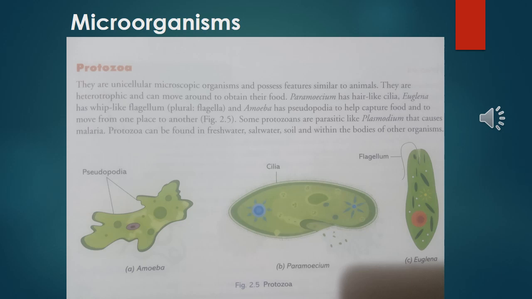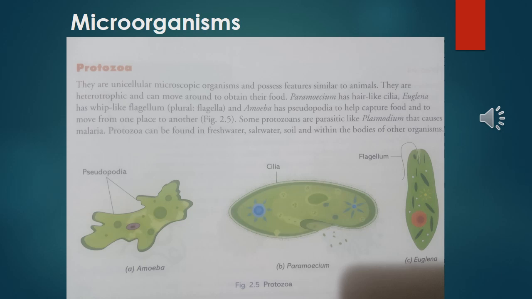Paramecium is an example of protozoa. It has some hair-like cilia. You can see in figure B the diagram of paramecium, an example of protozoa. They have some hair-like structures we call cilia. You can see Euglena.